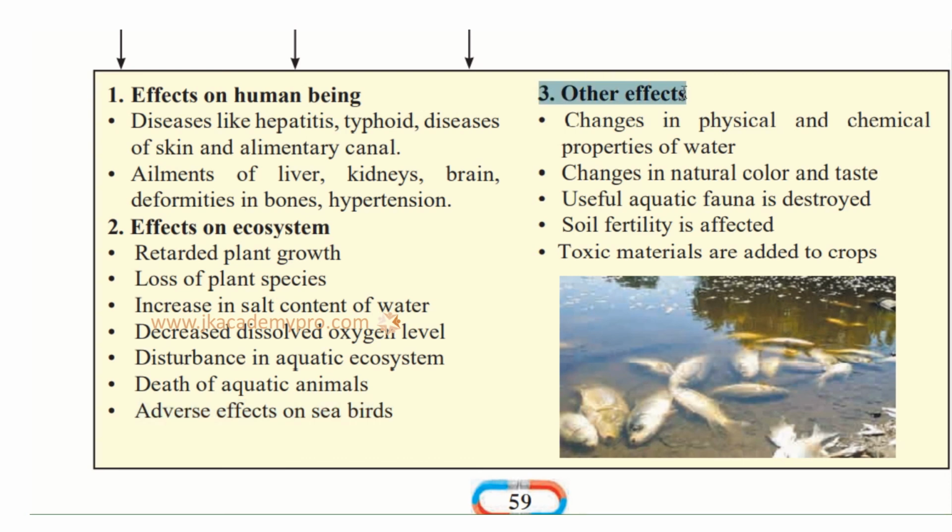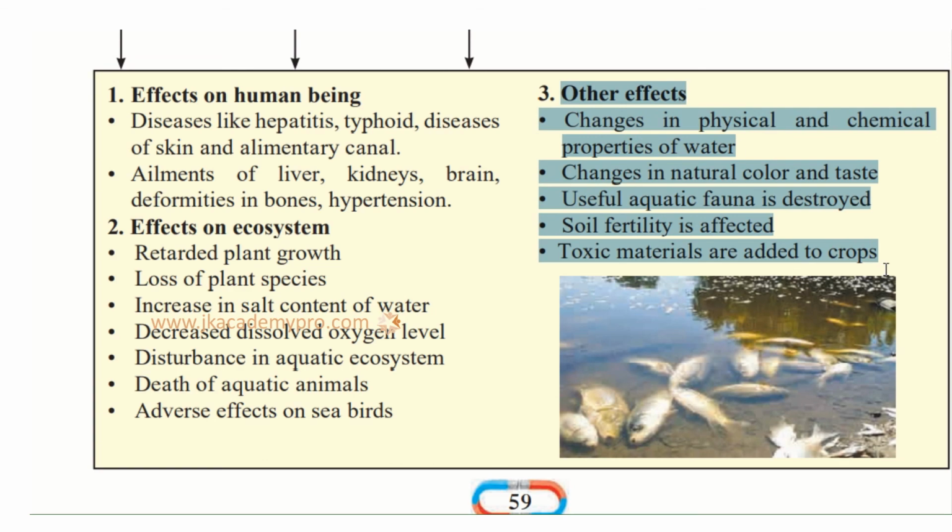Now the third is other effects: changes in physical and chemical properties of water, changes in natural color and taste, useful aquatic fauna is destroyed, soil fertility is affected, toxic materials are added to the crops. So these are other changes that occur due to water pollution.